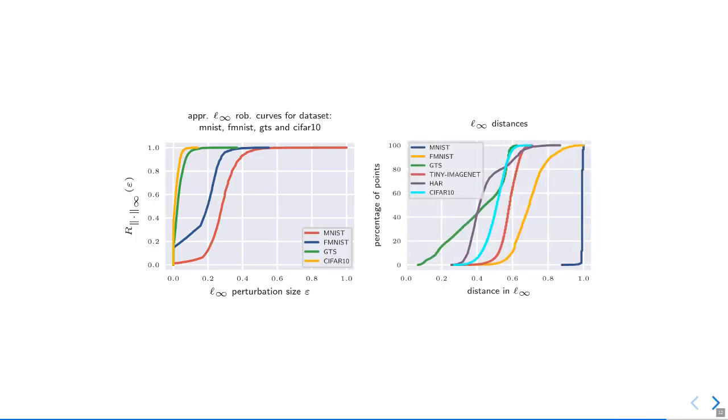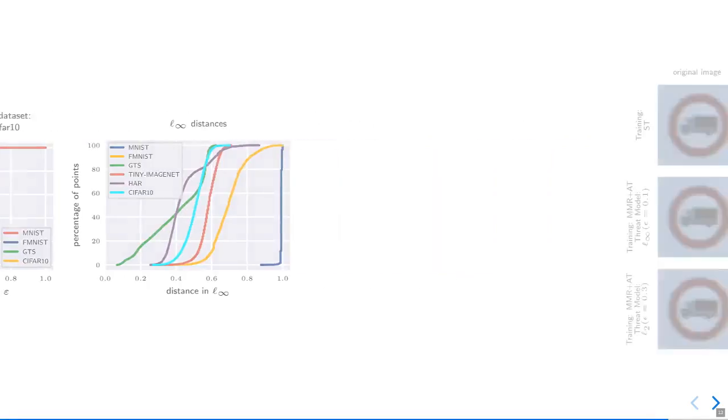Now, where do these differences come from? By just considering the distances between the points in a dataset, we can already get an idea of its scale. In the right plot, you can see that the points in CIFAR10, which is now the turquoise line, are far closer to one another than for MNIST, which is now the blue line on the right. It makes sense that when there is not as much wiggle room between points to place decision boundaries, it is more difficult to achieve large margins.